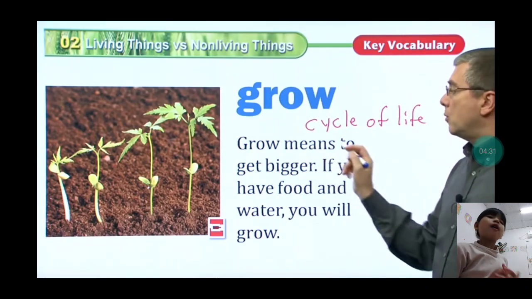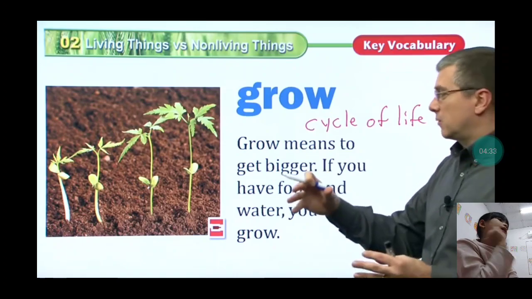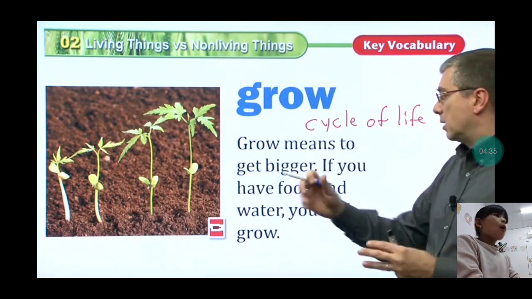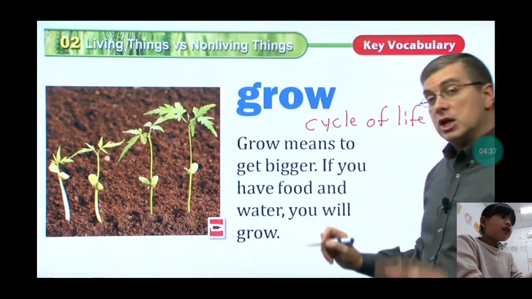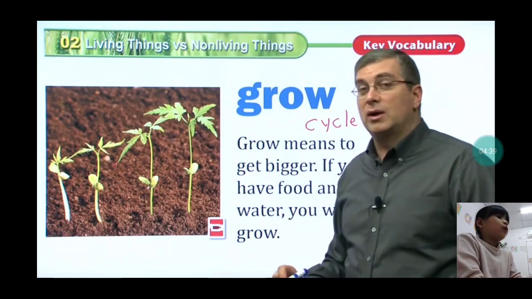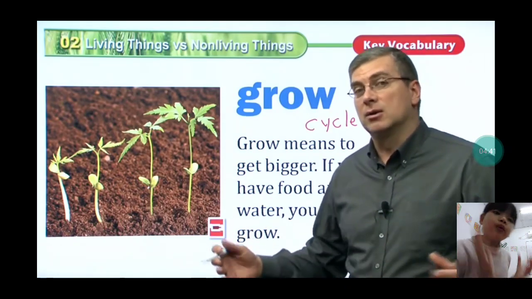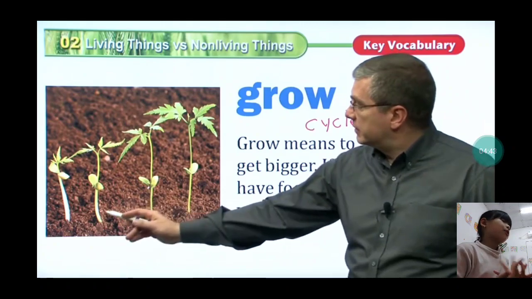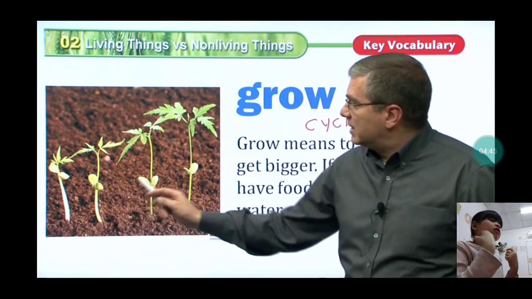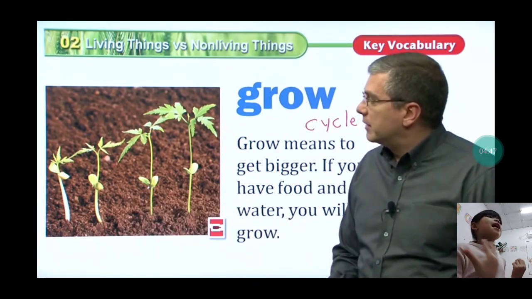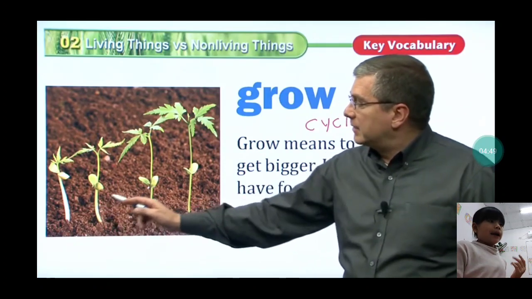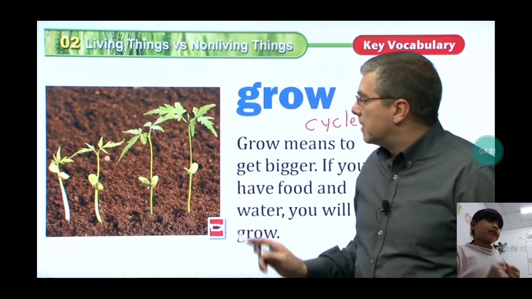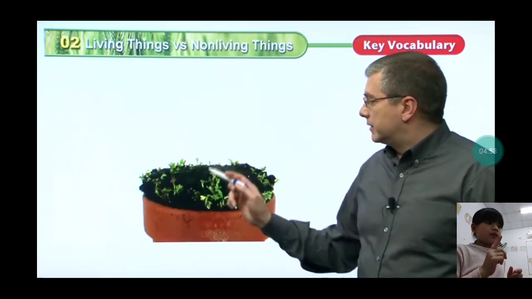Living things get bigger. If you have food and water, you will grow. Just the things that we need: water, food, air. You grow. Yes, people, and like the plants, plants used to grow.